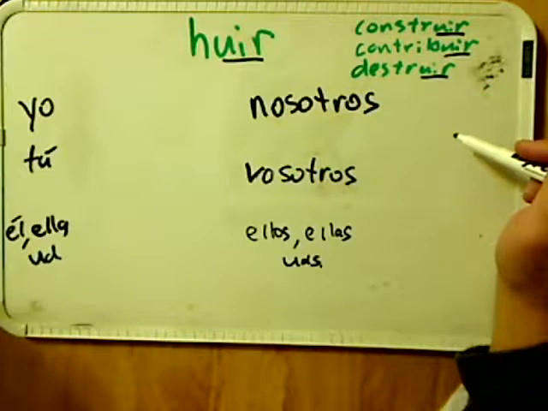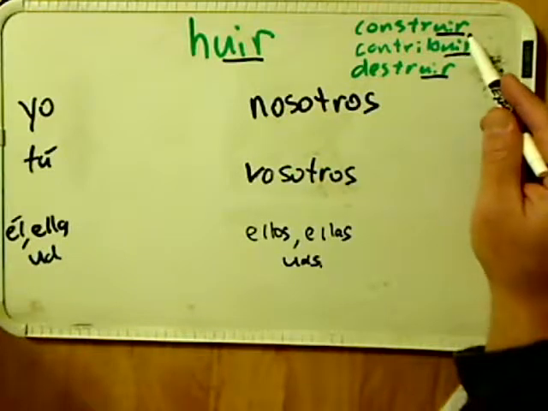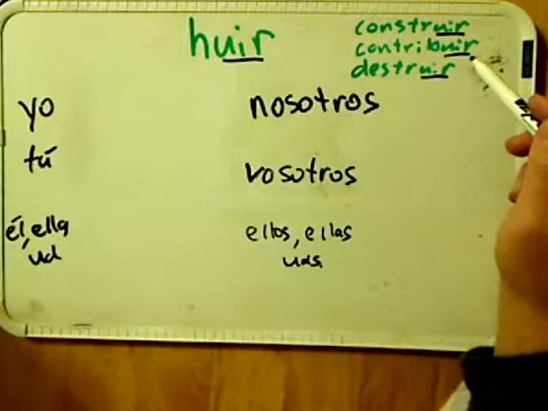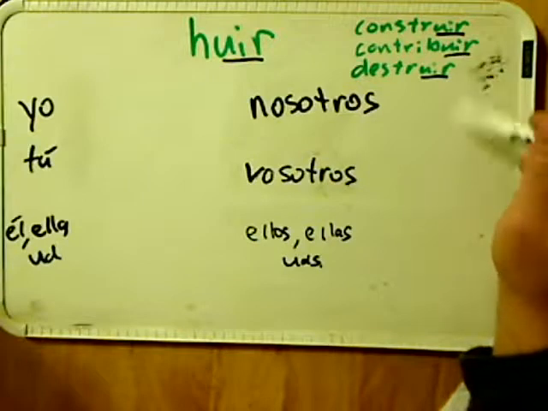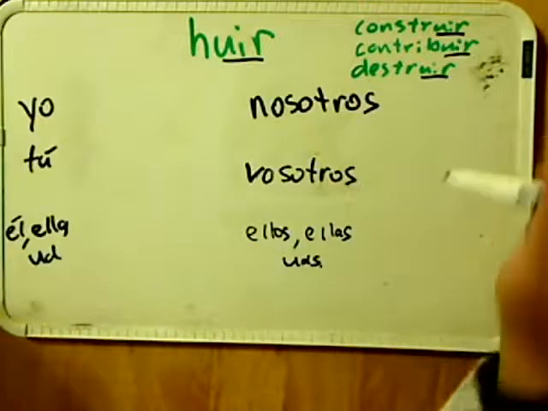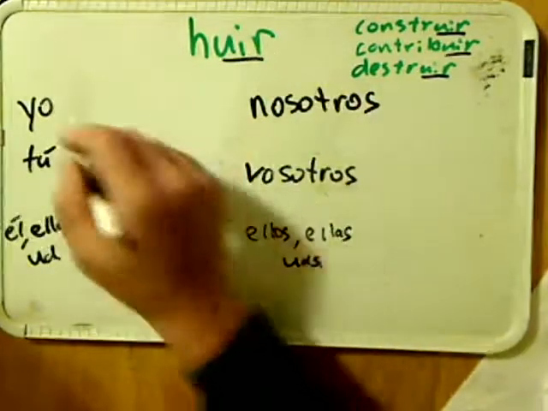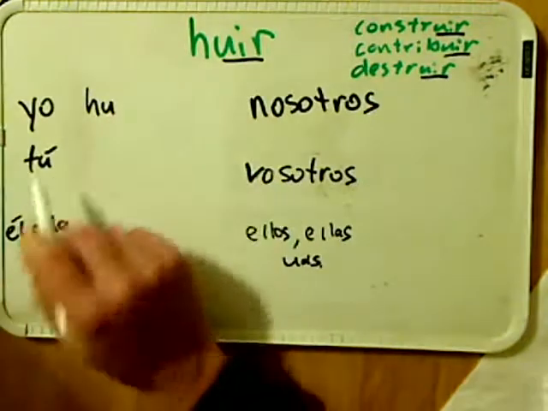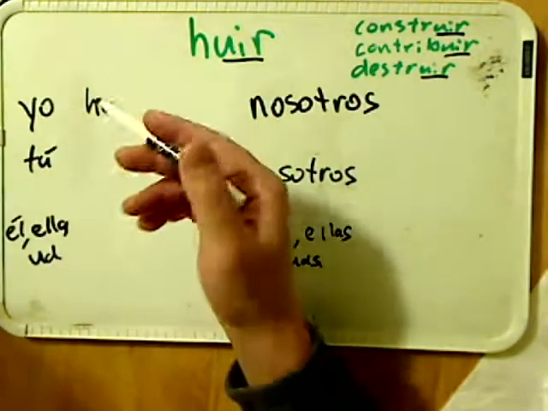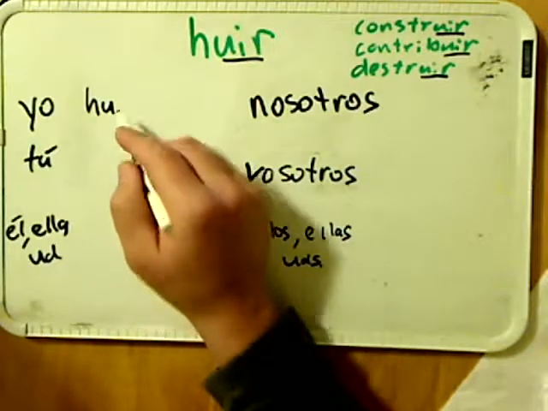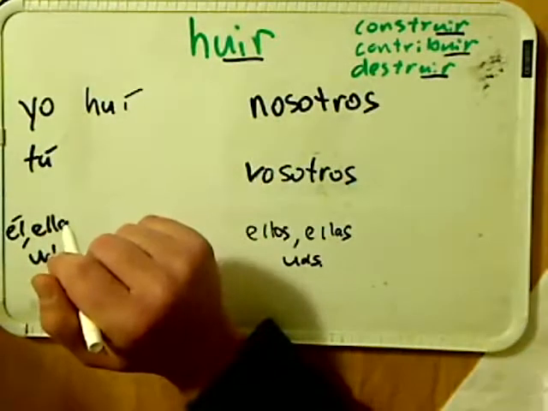It does include all those verbs with HUIR, except for those GUIR, like seguir, for example. Those that are HUIR are included in this list. And it's, again, very similar to what HUIR does, in that in the conjugation in the preterite tense, if you knock off the IR, you are left with this HU, yo, u, and then because it's a preterite tense ER, IR verb, the yo form will get an I with an accent.